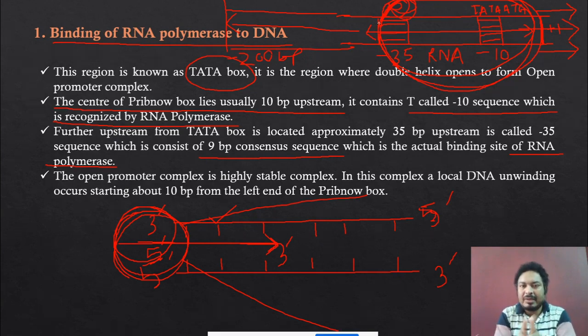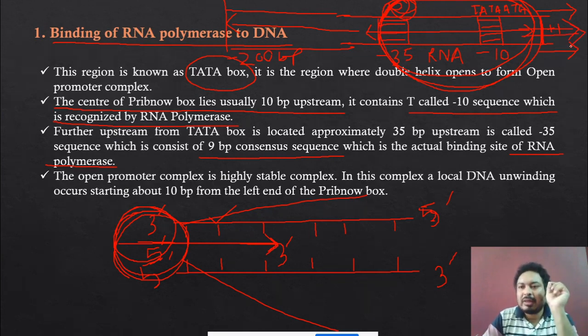So the 35 region is a very big region. 35 base pairs are there. In these 35 base pairs, only 9 base pairs are very important, which is called the 9 base pair consensus sequence. And in this sequence, the sigma factor binds, and over the sigma factor the core enzyme binds, and they become the holo enzyme. And when it converts to the holo enzyme, it starts synthesizing the RNA from this direction.